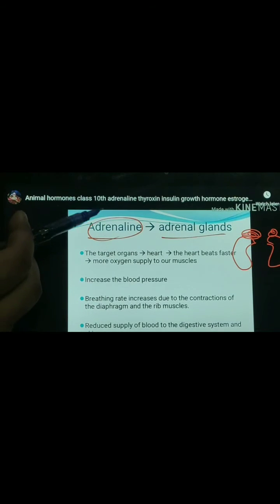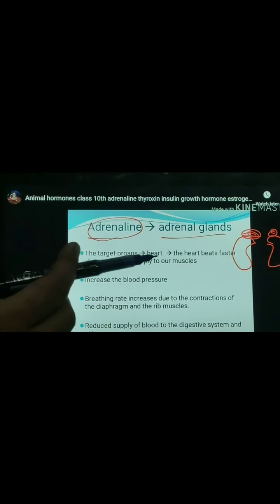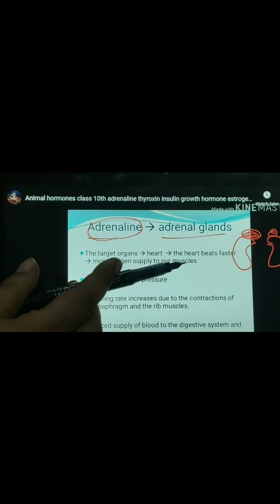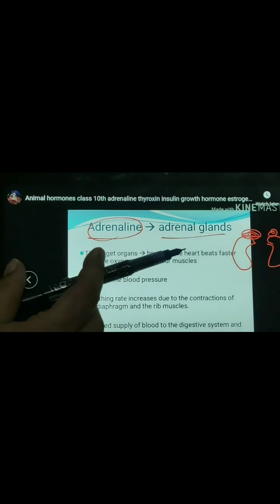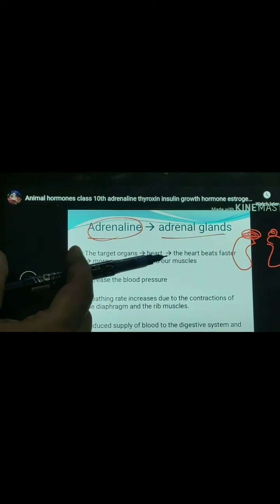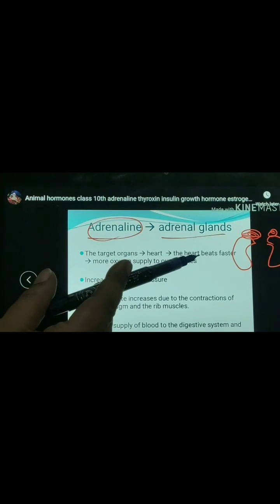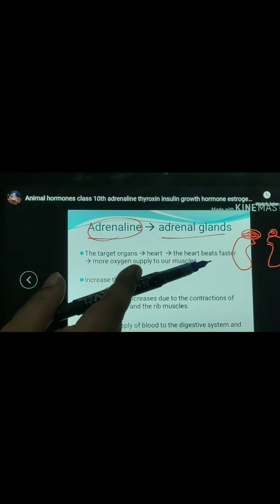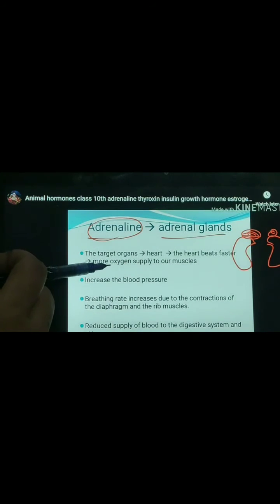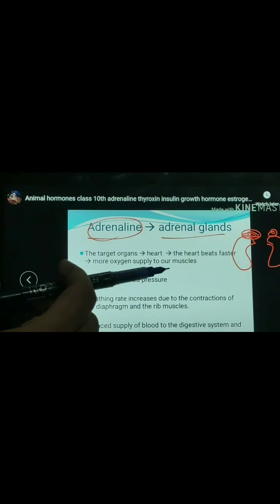How does it work? It has to act at the target organ. The adrenaline hormone simply diffuses into the blood and increases our heartbeat. The heart pumps more blood to the specific organ where it is needed. Suppose more oxygen is supplied to our muscles when needed at that time.